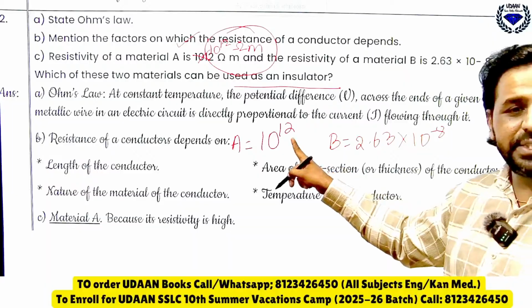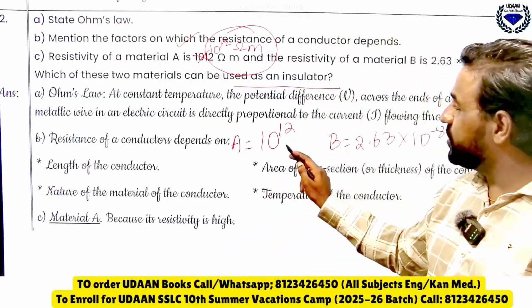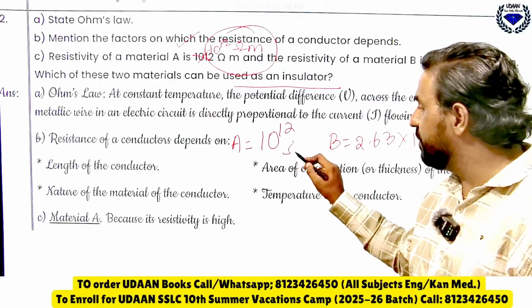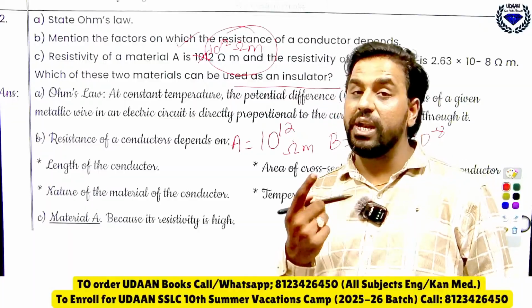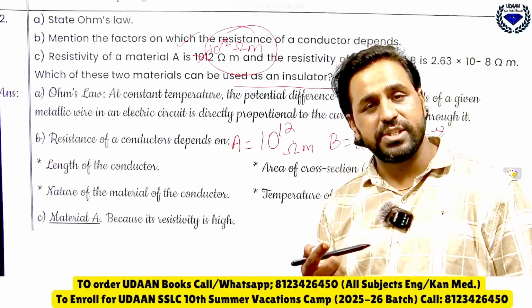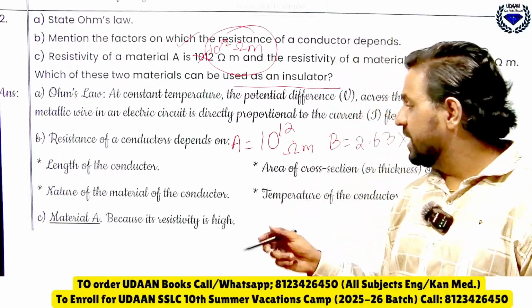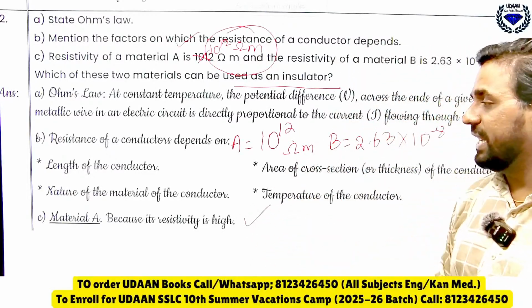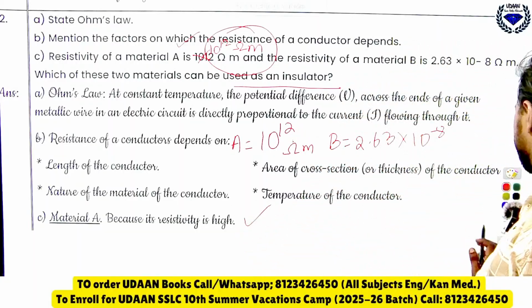If the resistance is more, you will get less current. So material A, having more resistivity, is used as an insulator. Insulators are the ones which do not allow electricity to pass through them. Example, plastic, rubber, glass, they don't allow. Therefore material A, because its resistivity is high, is used as an insulator.